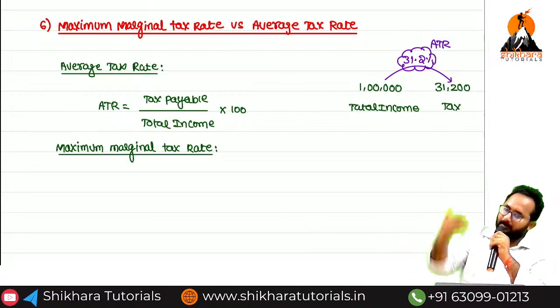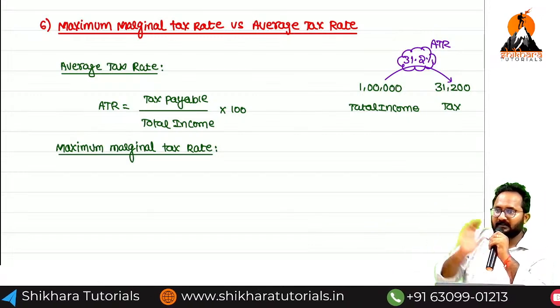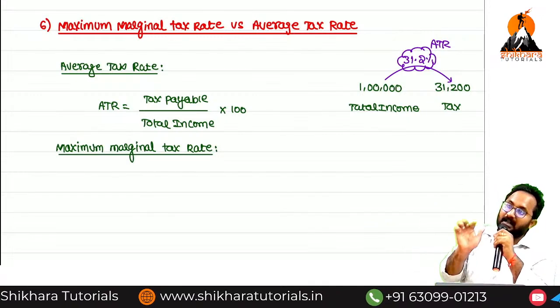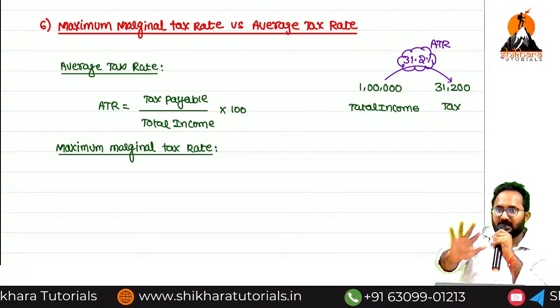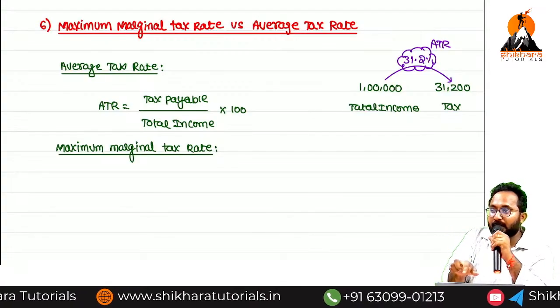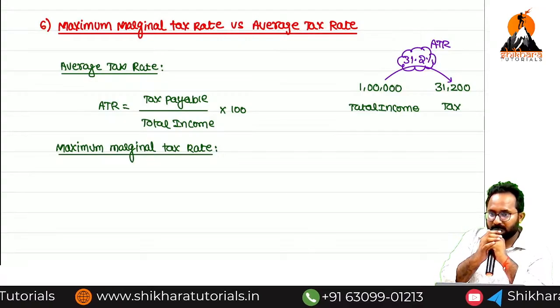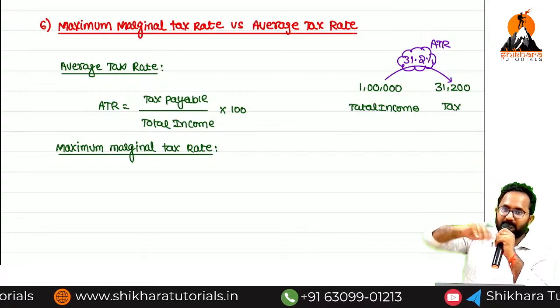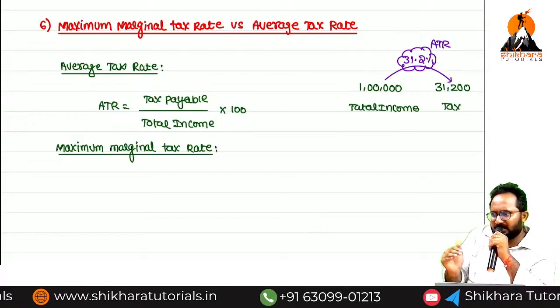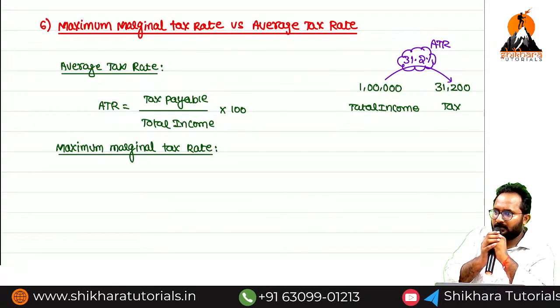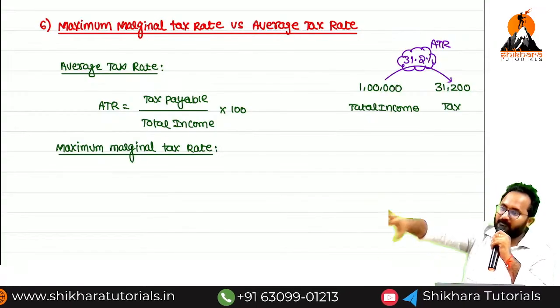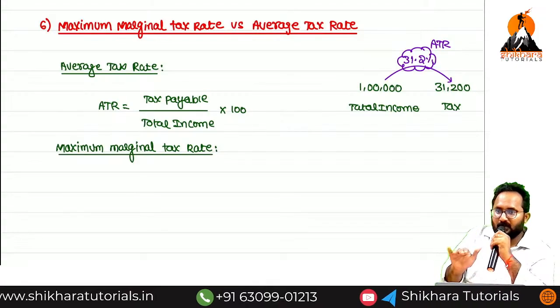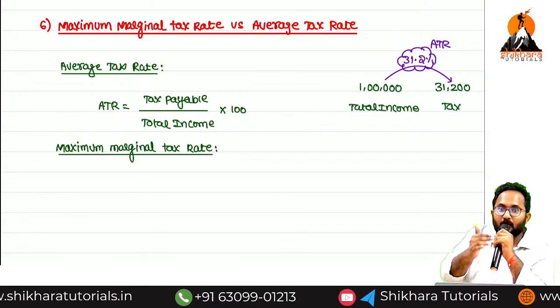Like this, for every person you can calculate. Just imagine a domestic company. MMR we can calculate if they are following the normal tax rate. What is the highest tax rate? Either 25 or 30, highest one, 30. Highest surcharge rate for a domestic company? 12, plus 4%.